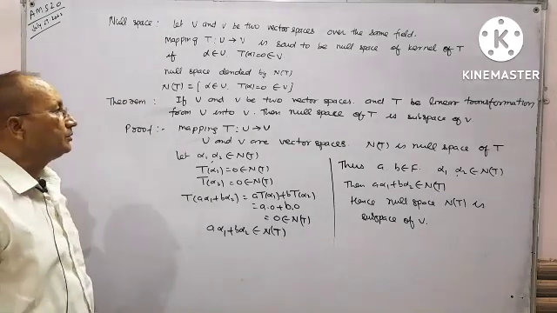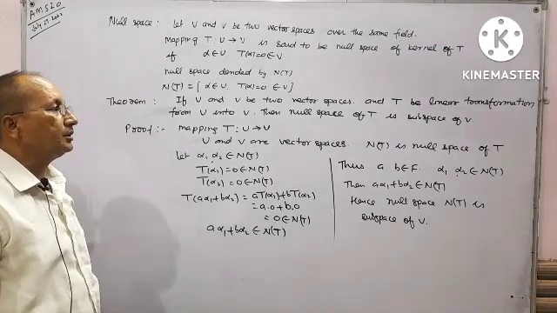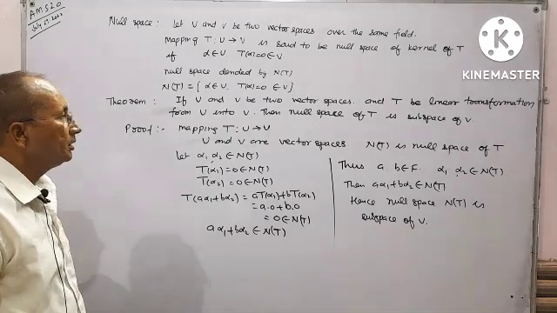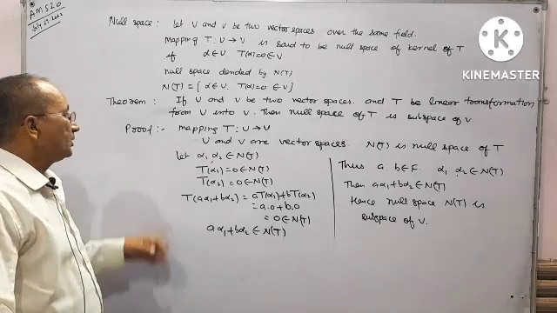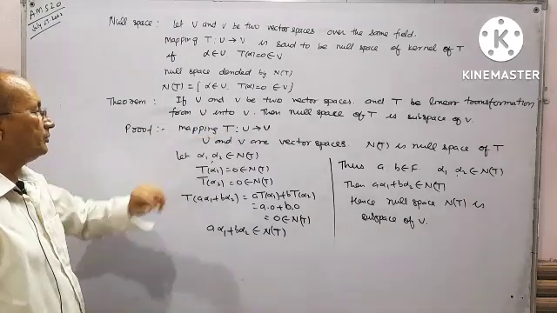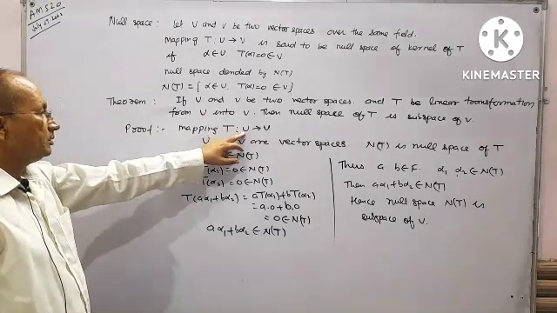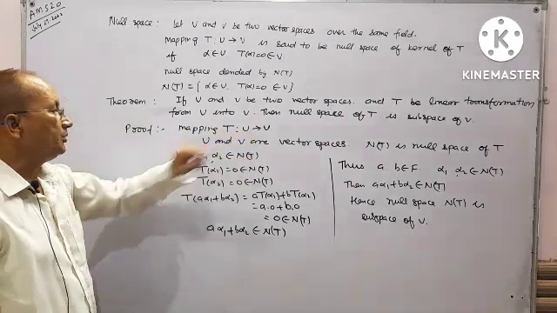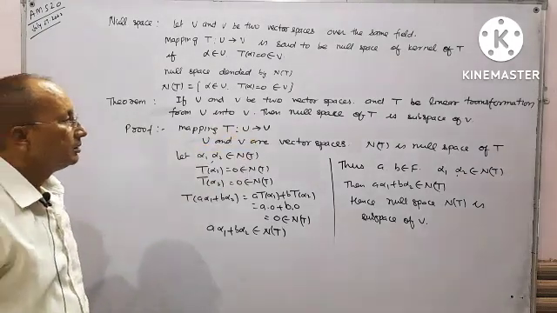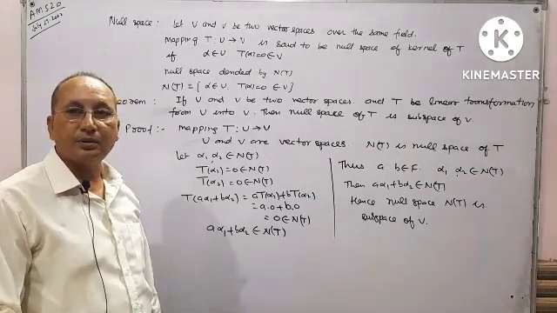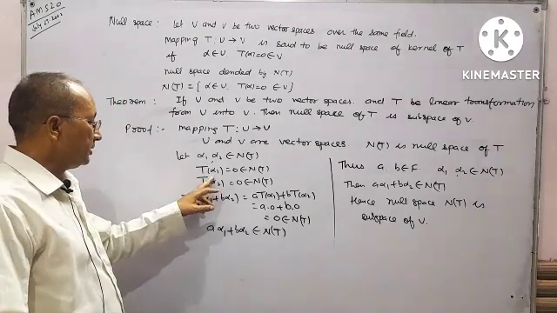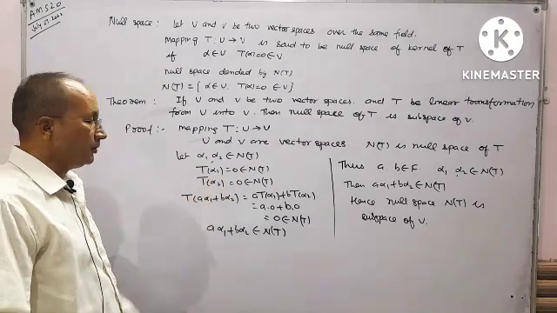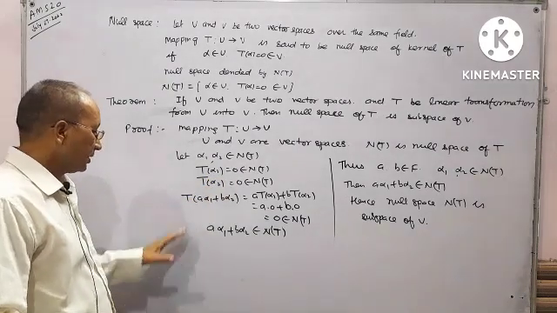And the theorem: U and V are two vector spaces and T is a linear transformation from U into V. The null space of T is a subspace of V. Mapping T such that U to V, T image of U equals V, and N is the null space of T. Alpha 1, alpha 2 belongs to null space, so that T alpha 1 is 0, T alpha 2 is 0 belongs to null space.